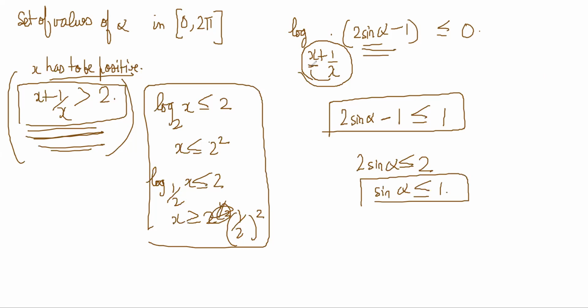It could depend on which quadrant alpha is, right? Sine alpha, no matter which quadrant, it's always less than 1. Yeah, that's true. It doesn't even matter, no? Set of values of alpha. There's some weirdness happening. Is there some mistake in the question then?